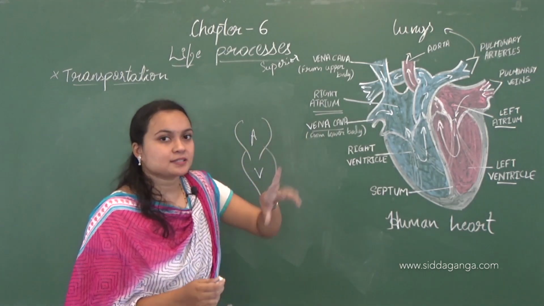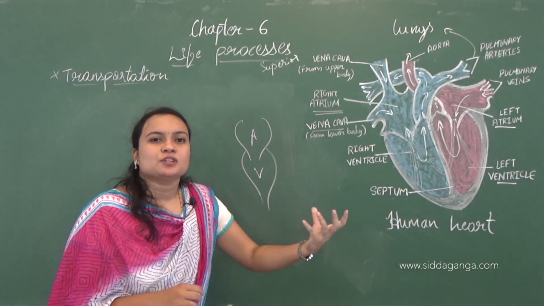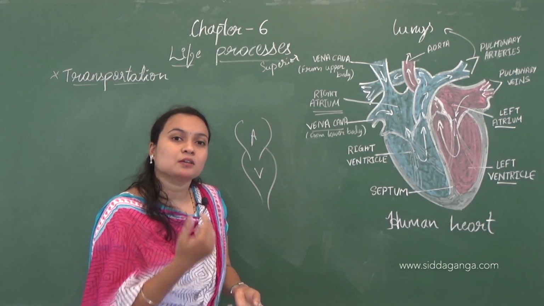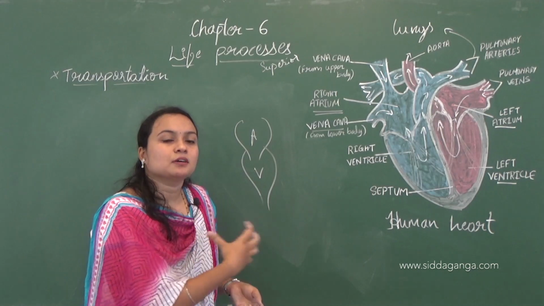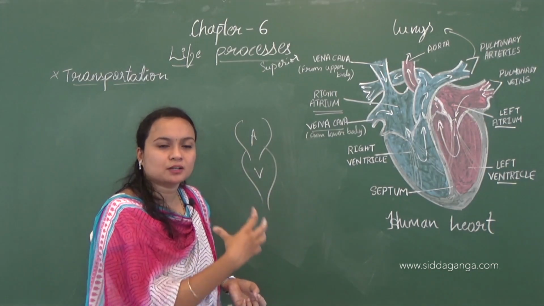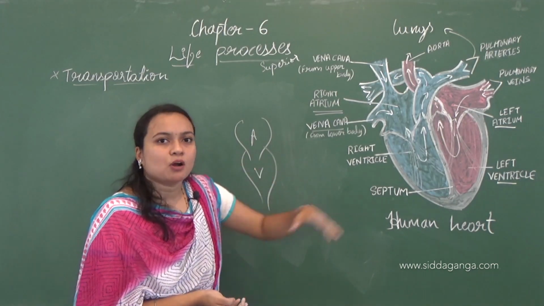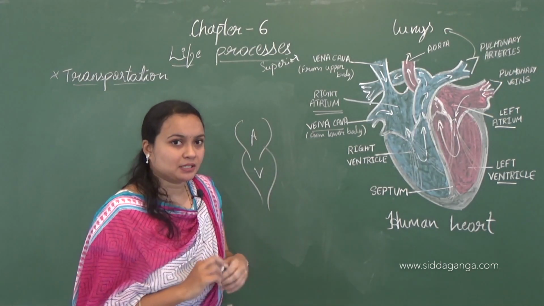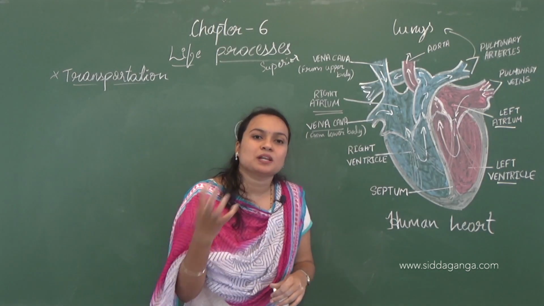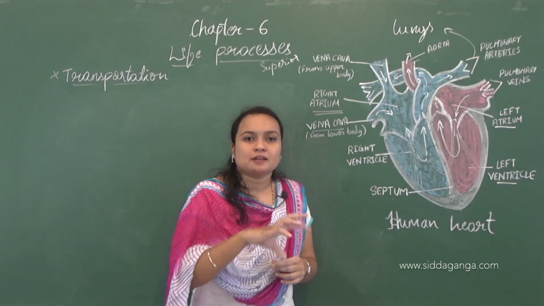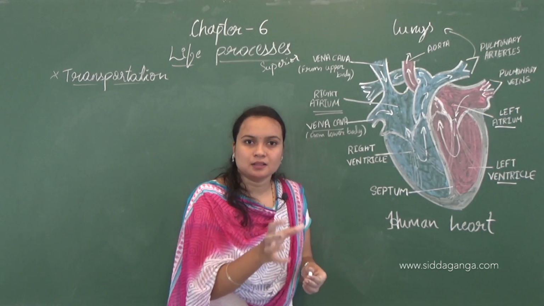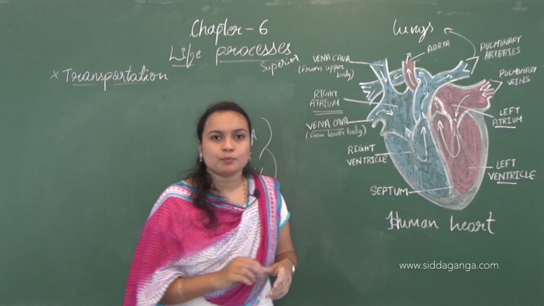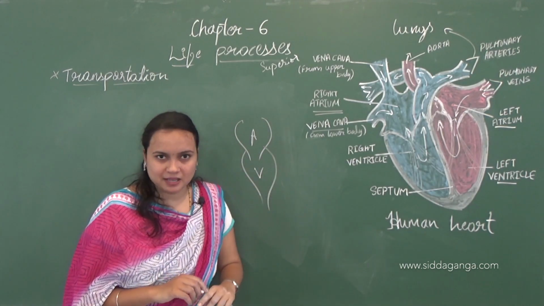As I said in respiration, fishes have gills, where they take in water and the water is pushed out of the body through the gills. In the gills there are blood capillaries, and these capillaries exchange oxygen and carbon dioxide. Gills have filaments, and in the filaments blood capillaries are present. So there diffusion takes place.